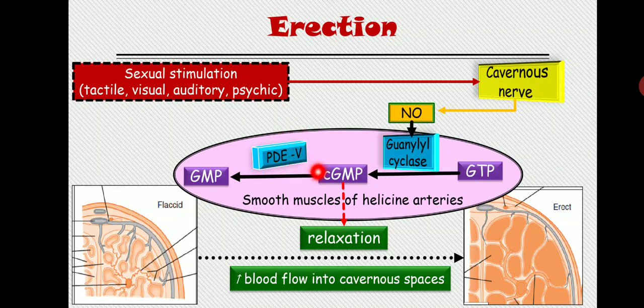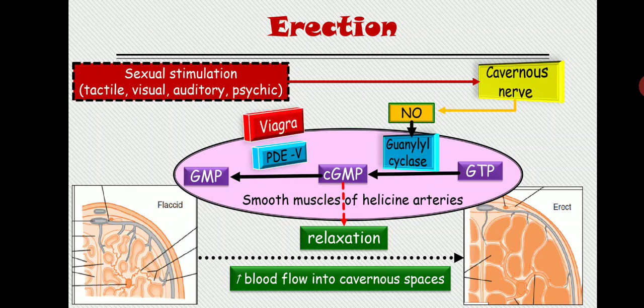So whatever cyclic GMP is generated inside the smooth muscle is not destroyed into GMP, right? So the cyclic GMP will remain for a longer period of time, and the penis becomes erect or remains erect for a longer period of time. That drug is known as Viagra.